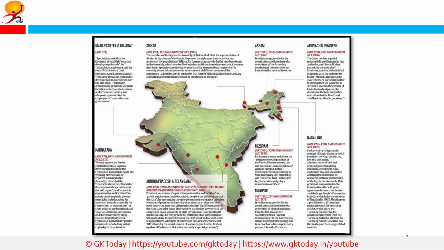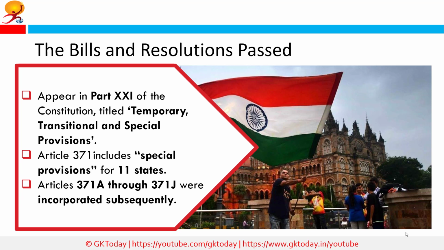So to begin with, there are 11 states at the moment on which Article 371 applies. So what is this Article 371 all about? Article 369 through 392 appeared in Part 21 of the Constitution, which is titled Temporary, Transitional and Special Provisions. Article 371 of the Constitution includes special provisions for 11 states, including 6 states of the Northeast. Article 370 and 371 were part of the Constitution at the time of its commencement on January 26, 1950. However, Articles 371A through 371J were incorporated subsequently.